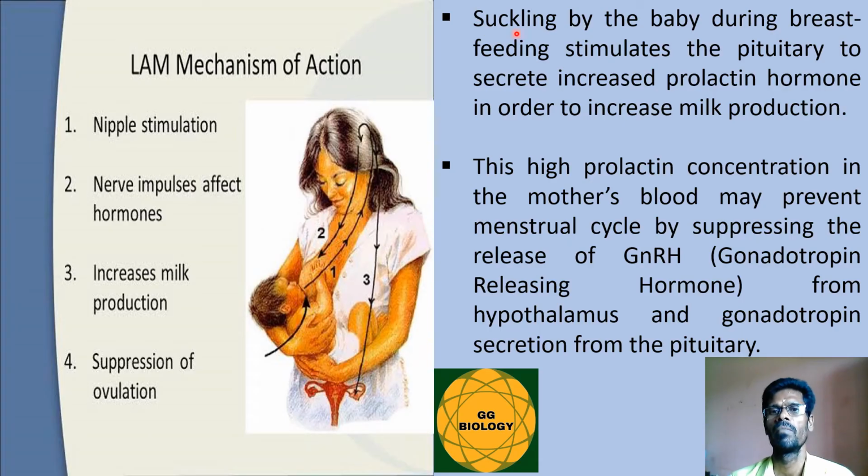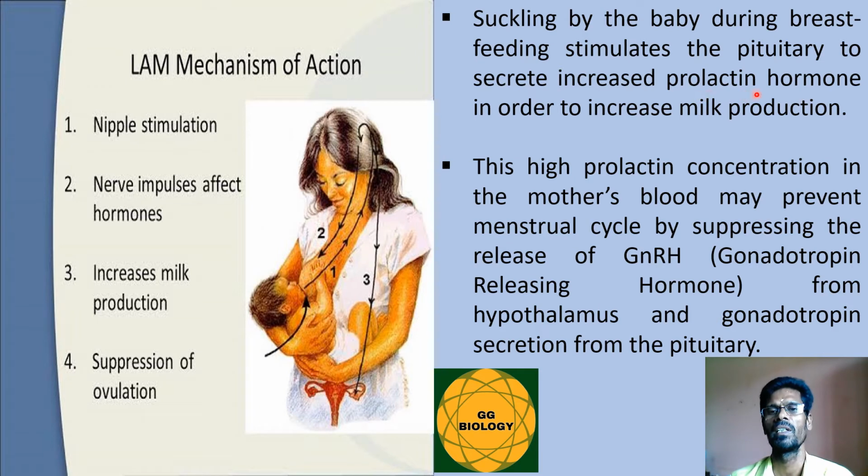Suckling by the baby during breastfeeding stimulates the pituitary to secrete increased prolactin hormone in order to increase milk production. In this picture it is clearly shown the baby is sucking the mother's milk, and thus the pituitary of the mother gets stimulated and produces an increased amount of prolactin hormone.